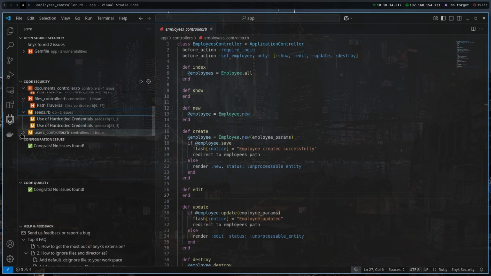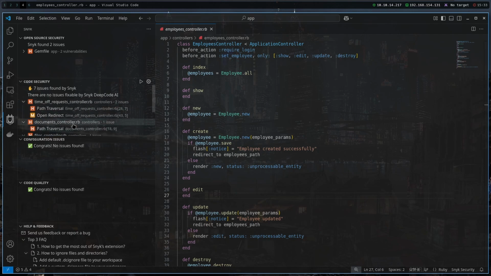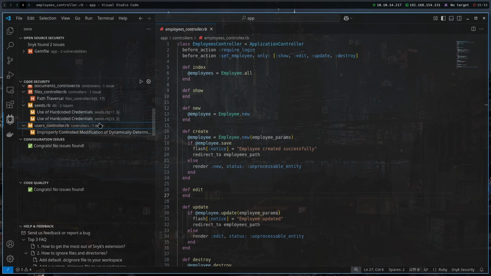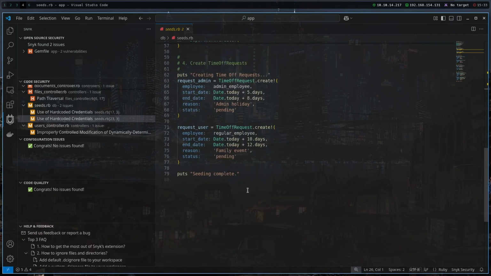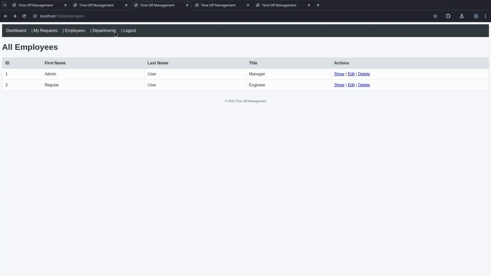I can just expand all of the issues here and we can see everything that is wrong in the application. And immediately I see that we have some really useful bugs that are in the source code. We can see that there is use of hard-coded credentials. It is not really important for us because we know that these credentials are provided for us, and I believe we can create a new account.